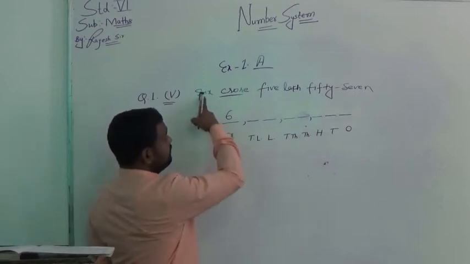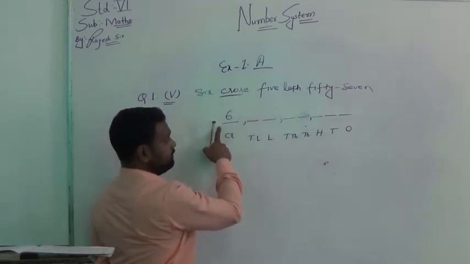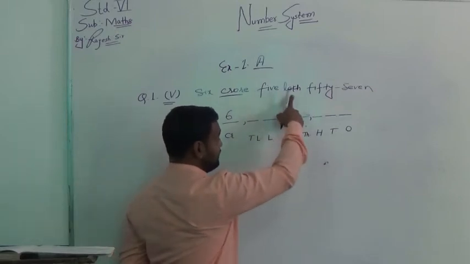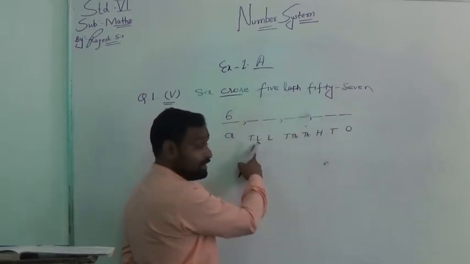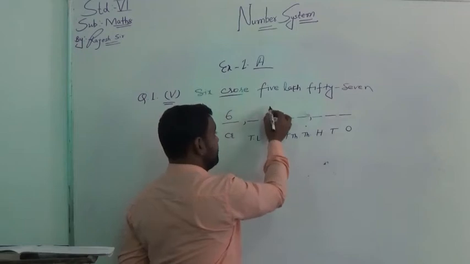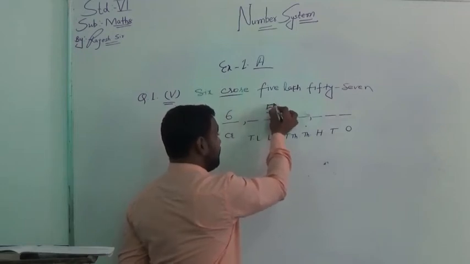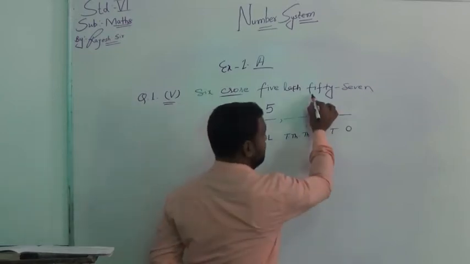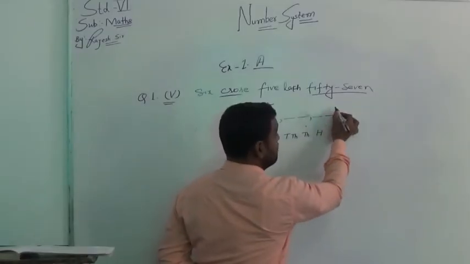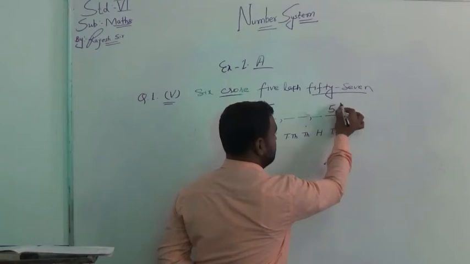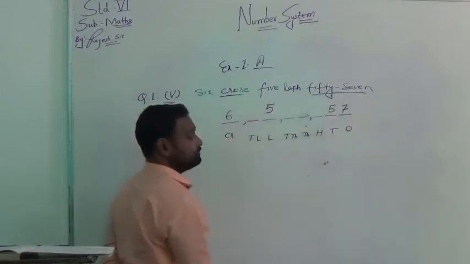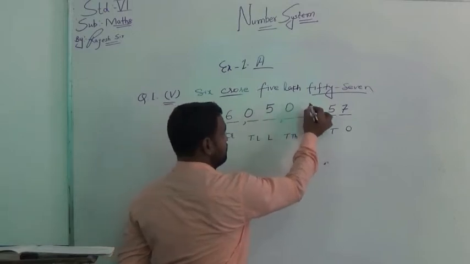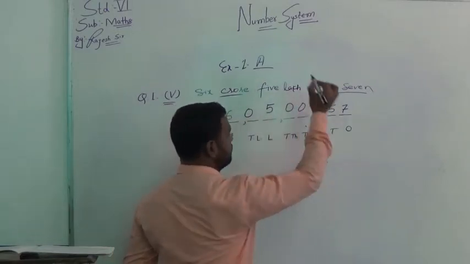Now 6 crore will come at the place of crore. 5 lakh, only 5 lakh, that's why it will come at the lakh place. And nothing extra, only we have 57. The rest of the places we will fill with 0, 0, 0.